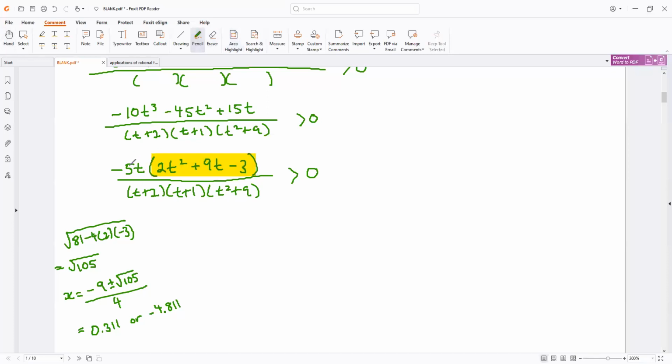We also have negative 5t, which means t equals 0 is going to be another zero. We have vertical asymptotes at negative 2 and negative 1, and t squared plus 9 will never be a 0 because t squared equals negative 9 means t has to be the root of a negative value. That's not going to happen. So let's do the interval chart and see if we can figure out when this entire function is going to be greater than 0.